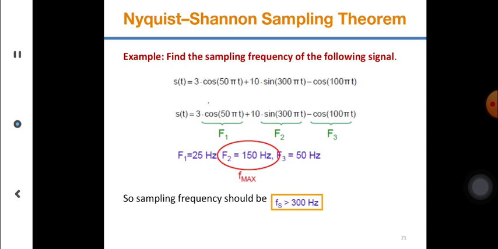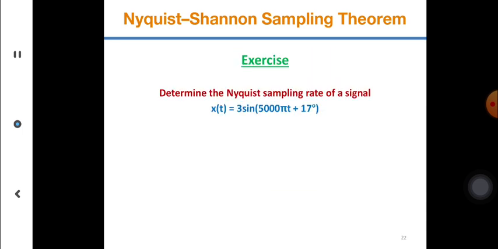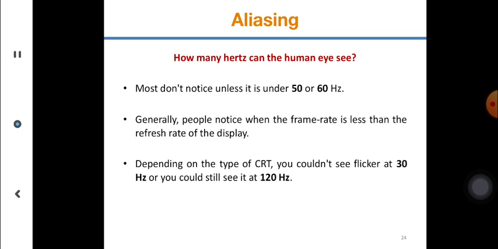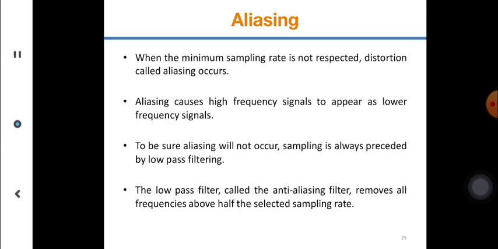Shannon's theorem is a very important theorem, the sampling theorem. So you can actually take a look at this exercise. Aliasing happens because you took fewer samples and it produces noise at the output. So you can understand that some of the principal facts lie with aliasing, that you have to have a minimum sampling rate, and if it is not respected, aliasing happens.